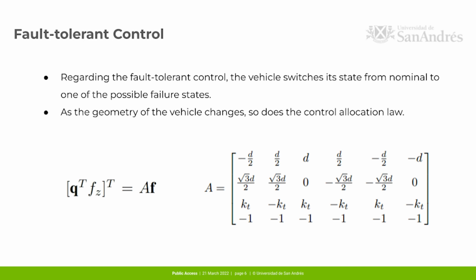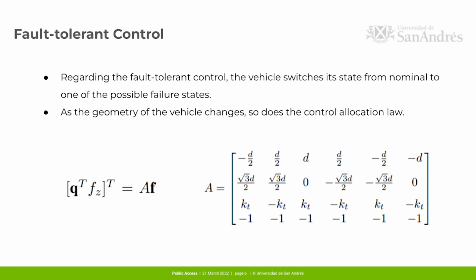This can be summarized as the equation on the left, where Q are the torques, Fc the vertical force, and F in boldface is the set of forces exerted by the 6 motors, and A is the so-called force torque matrix that relates these quantities, depending only on the mechanical characteristics of the vehicle. For example, the force torque matrix A for the vehicle in nominal state, that means no failure, is shown on the right side of the equation.